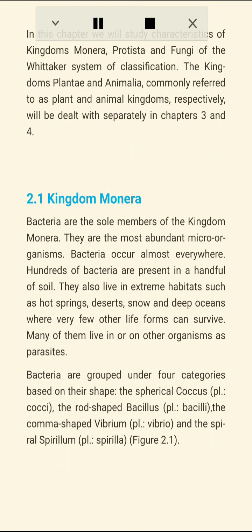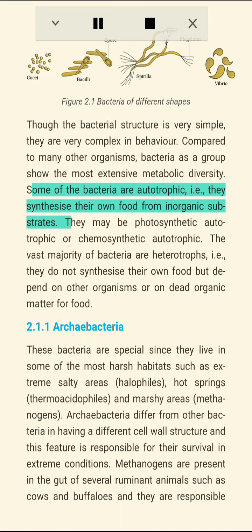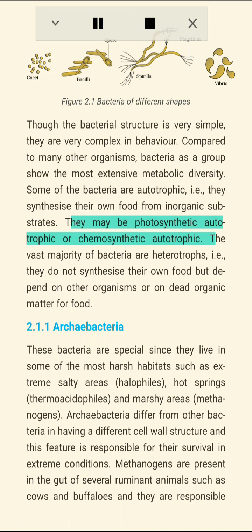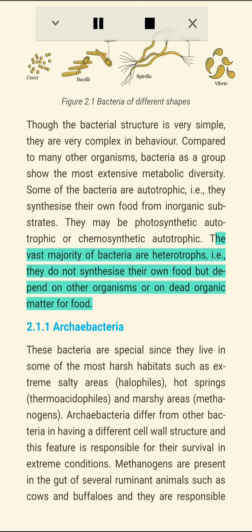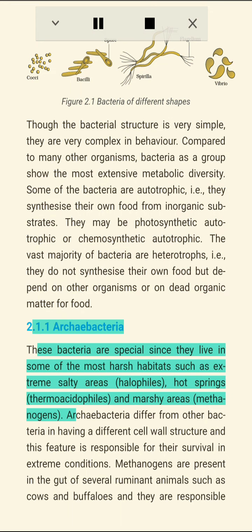Though the bacterial structure is very simple, they are very complex in behavior. Compared to many other organisms, bacteria as a group show the most extensive metabolic diversity. Some of the bacteria are autotrophic, i.e., they synthesize their own food from inorganic substrates. They may be photosynthetic autotrophic or chemosynthetic autotrophic. The vast majority of bacteria are heterotrophs, i.e., they do not synthesize their own food but depend on other organisms or on dead organic matter for food.